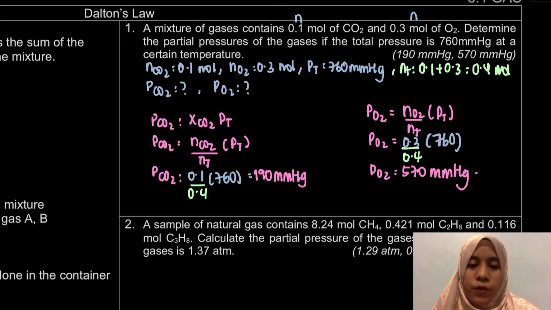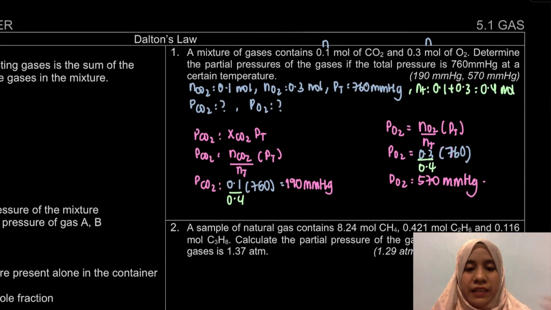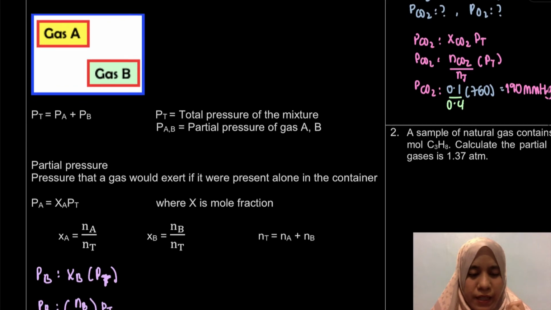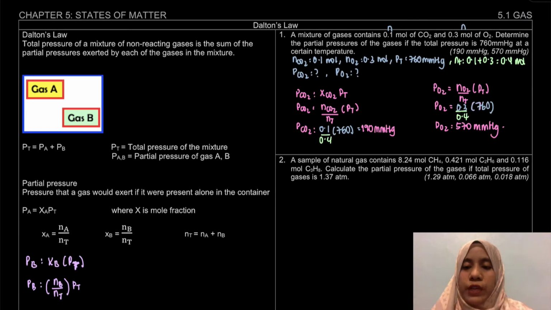So, that is for question number 1. Okay. So, untuk question number 1, dia straightforward sahaja kan. Dia awal-awal tu nampak apa benda lah. XA, XB, NT, semua benda ni. Tapi sebenarnya, spesifikkan lah. So, contohnya dalam kes ni memang ada 2 gas sahaja kan. So, kita carilah untuk CO2 dengan O2.